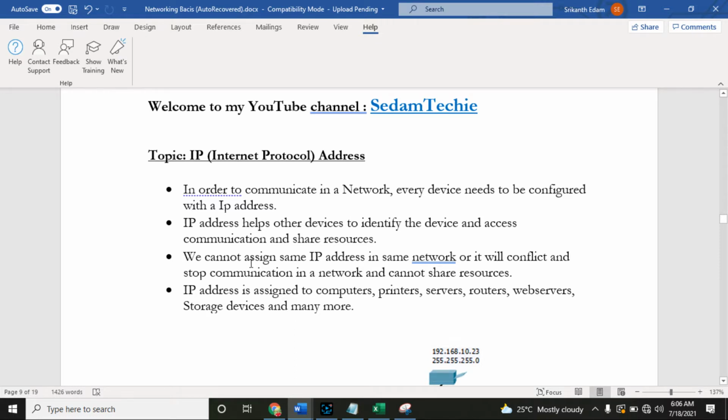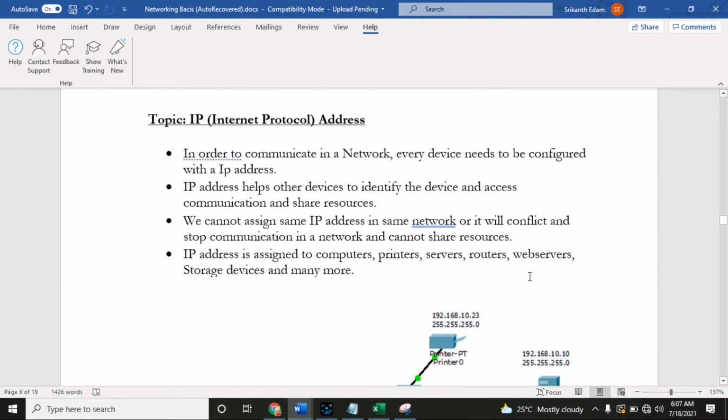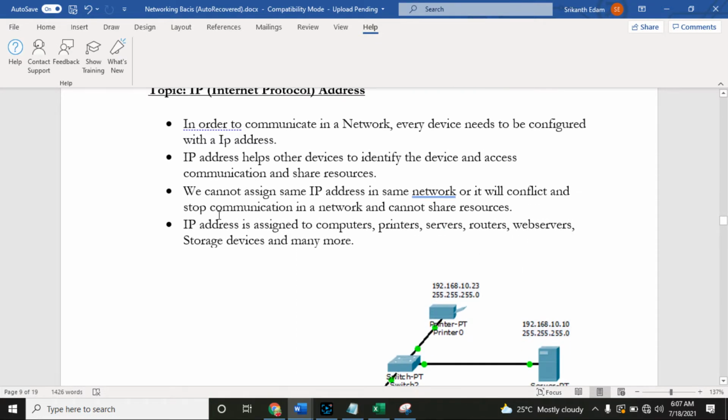We cannot assign the same IP address in the same network, or else it will conflict and it will stop communication in a network and devices cannot share resources. An IP address is assigned to computers, printers, servers, routers, web servers, storage devices and many more. So what exactly does this topic mean?